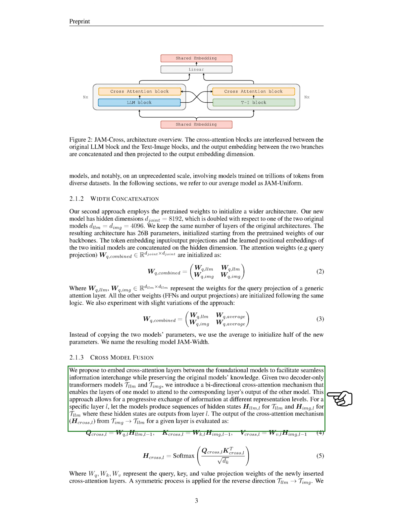Let's consider a specific layer, which we'll call layer L. The models generate sequences of hidden states, H_LLM,L for T_LLM, and H_IMG,L for T_IMG, which are the outputs from layer L. The output of the cross-attention mechanism, H_cross,L, from T_IMG to T_LLM for a given layer is calculated as follows. First, we calculate Q_cross,L, K_cross,L, and V_cross,L.